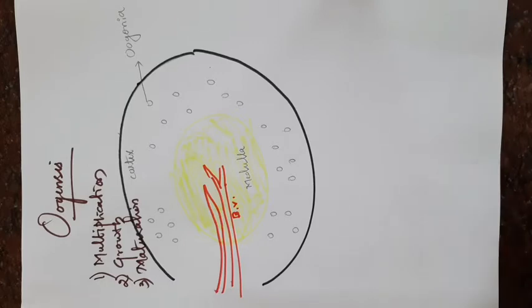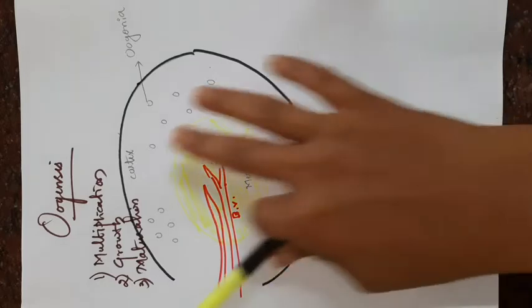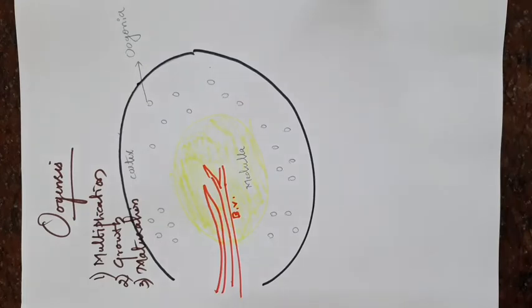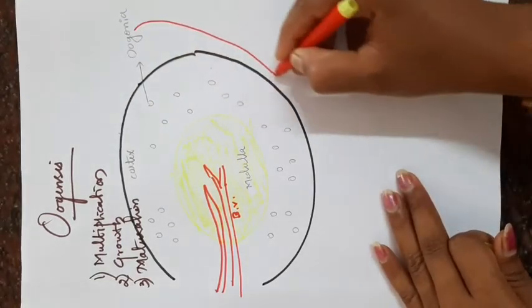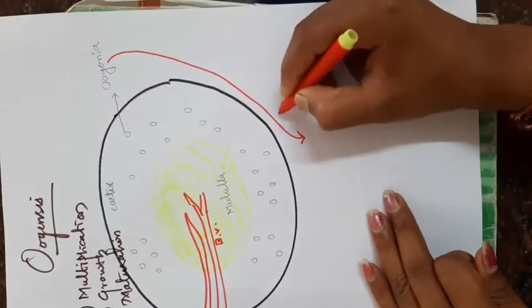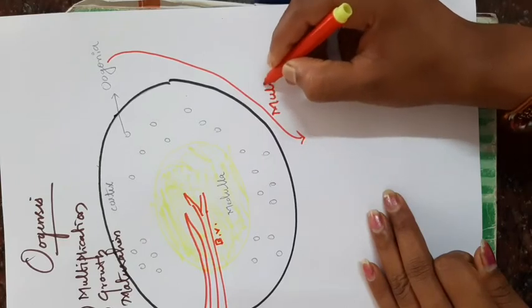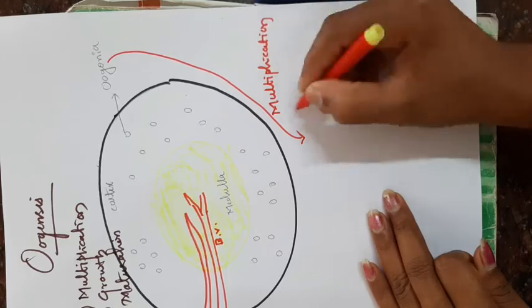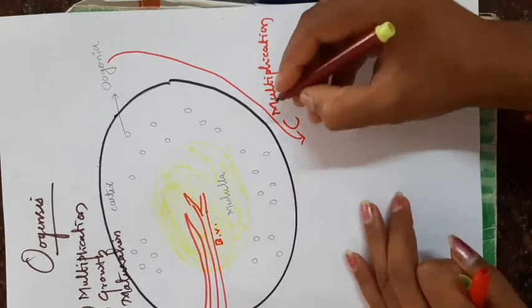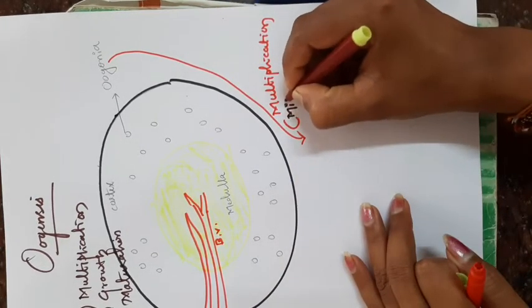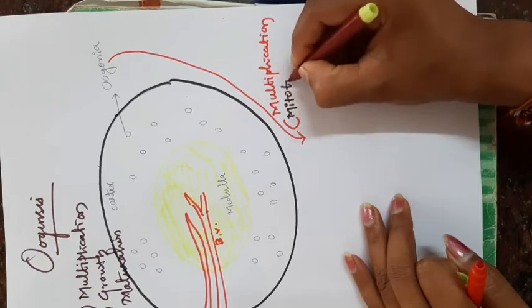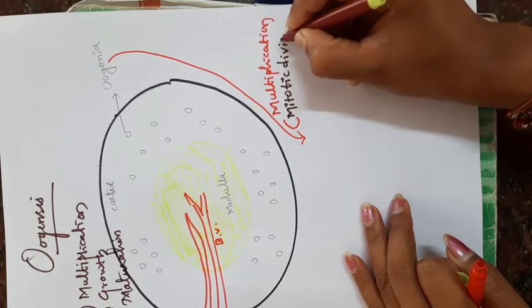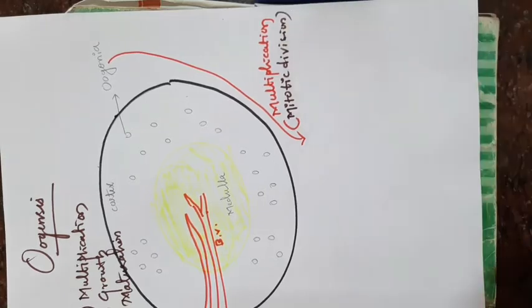Here the oogonium present in the cortex of the ovary undergoes the multiplication phase. Multiplication is by mitotic division, not meiotic. Mitotic division is known as equational division.